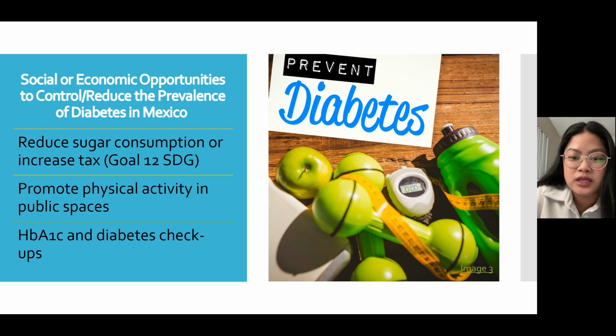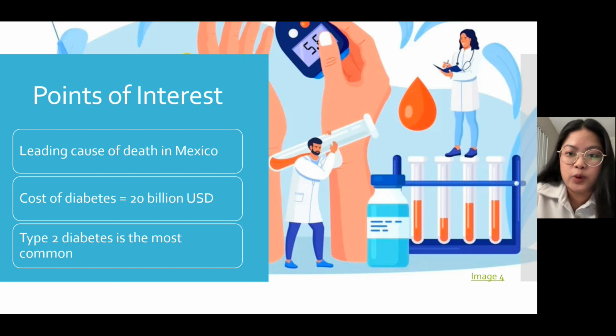Lastly, the government officials and public health professionals should offer free regular HbA1c and diabetes checkups. This can ensure that the community has access to the care that they need and reduce the prevalence of undiagnosed diabetes in communities. The main points of interest in analyzing this health issue is that it is the leading cause of death in Mexico, and it is affecting 14 million adults, as reported by the International Diabetes Federation in 2021.